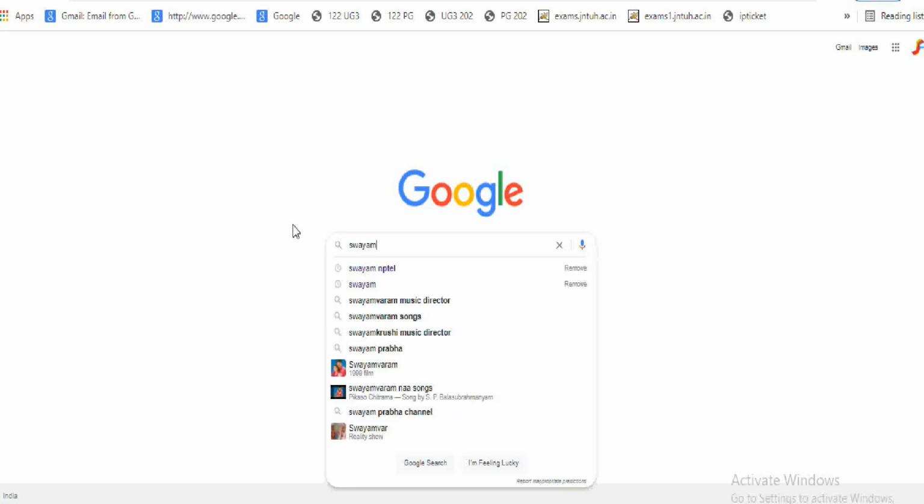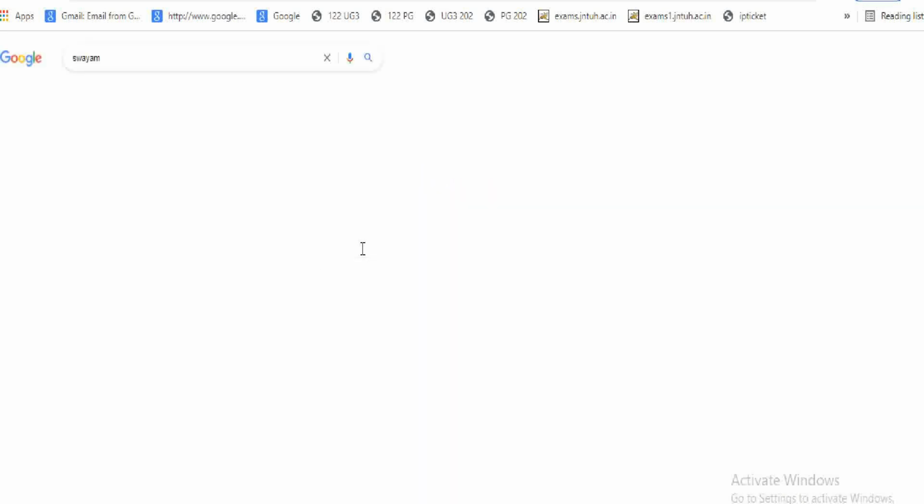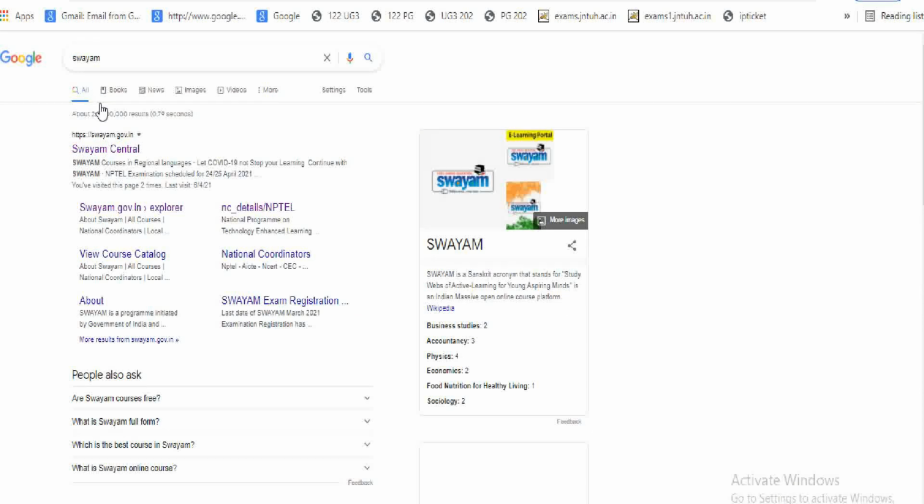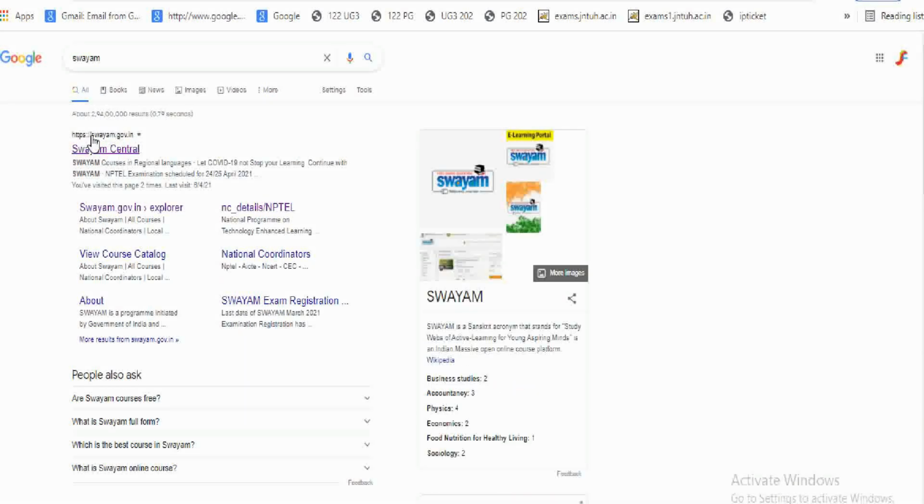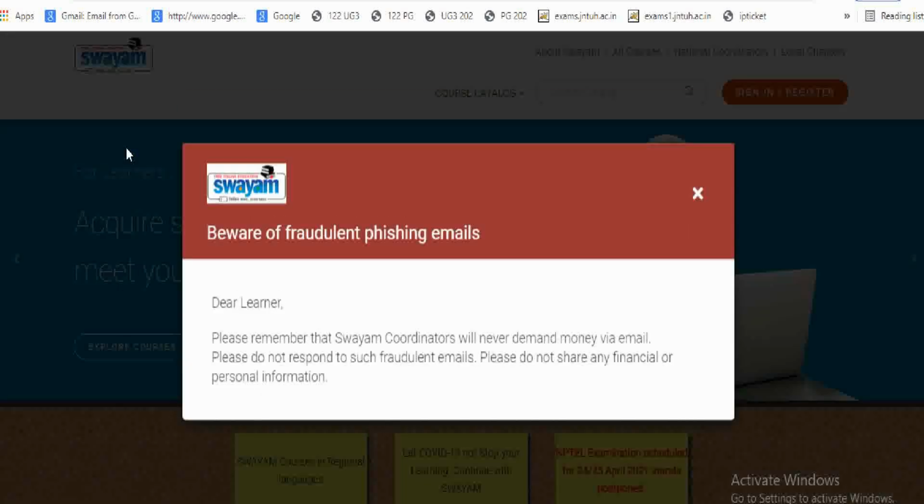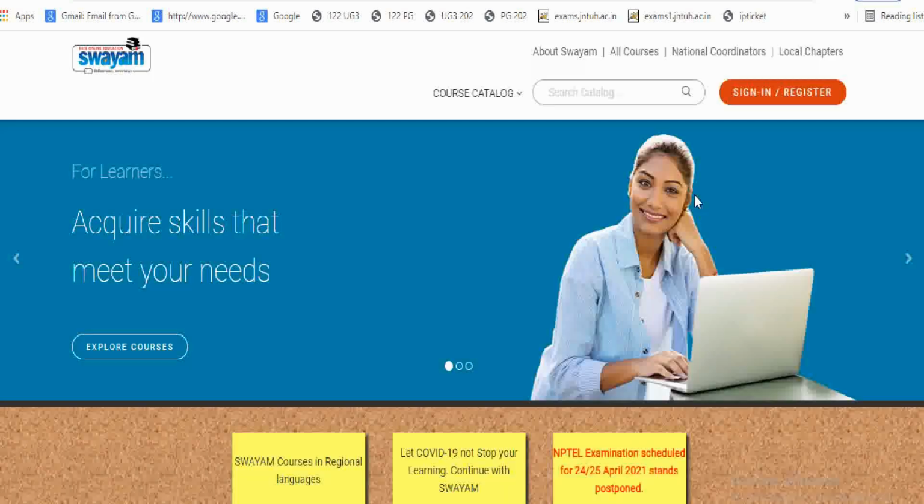Swayam. After typing Swayam, here you will get SWAYAM Central, swayam.gov.in. Just click on this Swayam Central. It is a central government initiative, and it works under the Ministry of Human Resource Development.